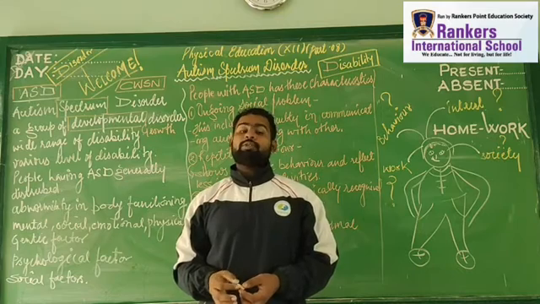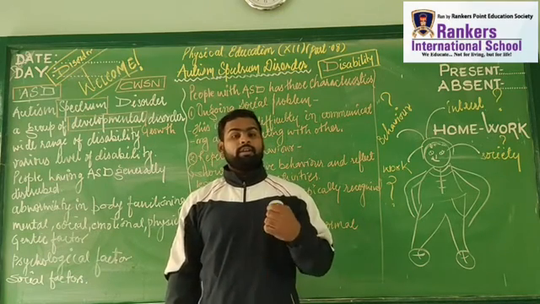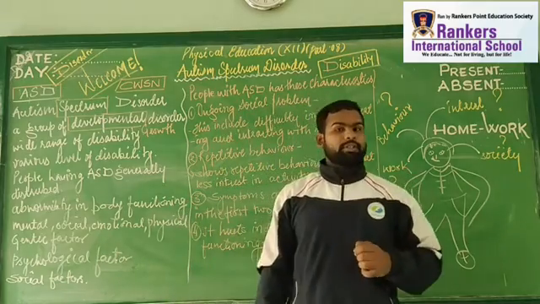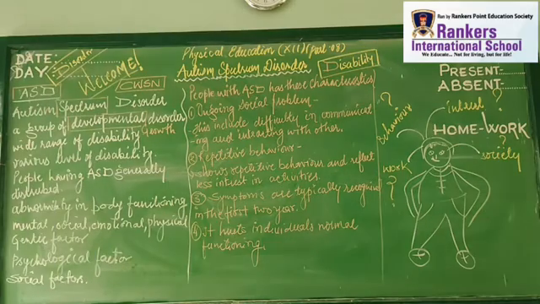People with a wide range of disability as well as different levels of disorder or disability are termed under autism spectrum disorder. We can say it's a name for a group of developmental disorders.